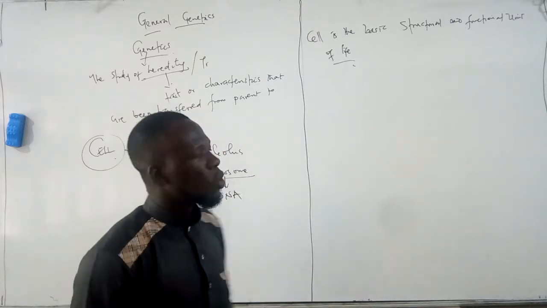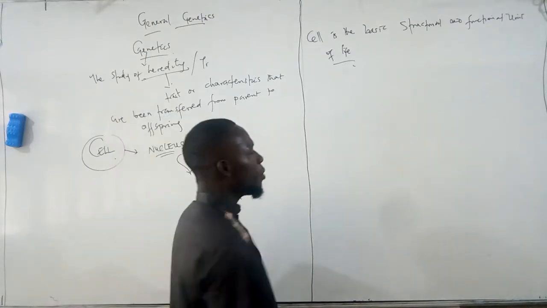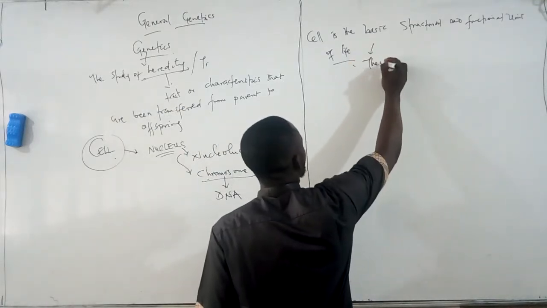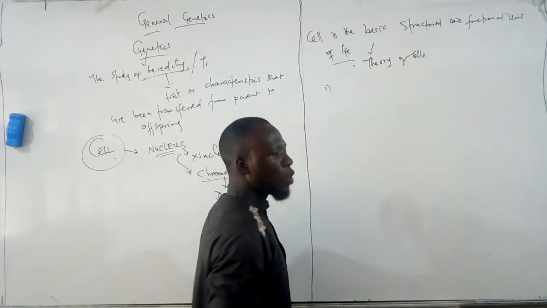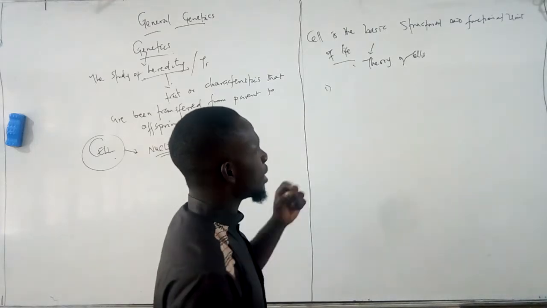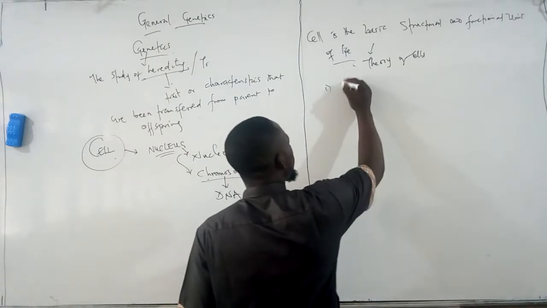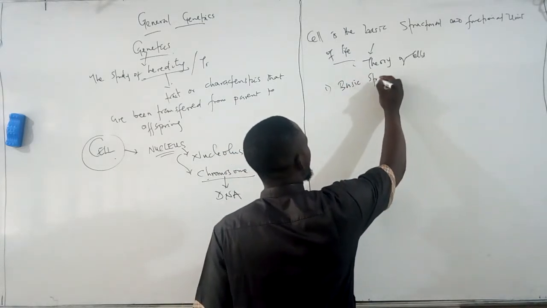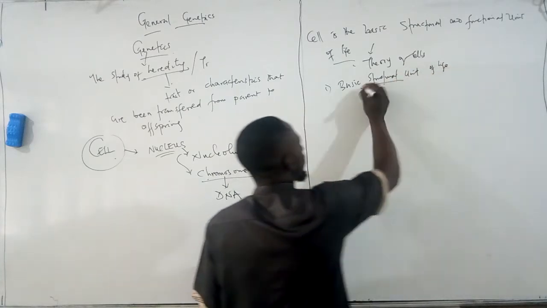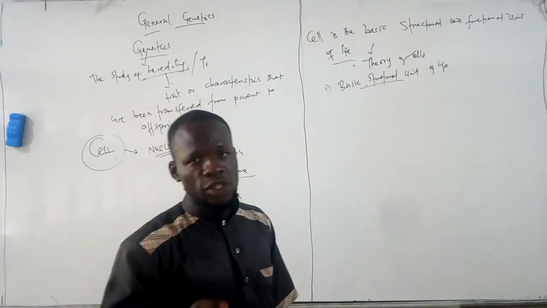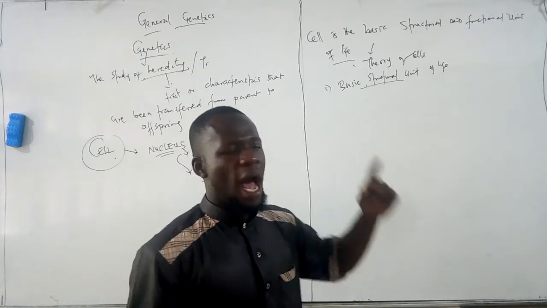So now we want to know, what are the fundamental theories that guide a cell? The theories that guard a cell: one, it is very important for us to understand that the cell is the basic structural unit of life. So what do we mean by the cell being the basic structural unit of life?